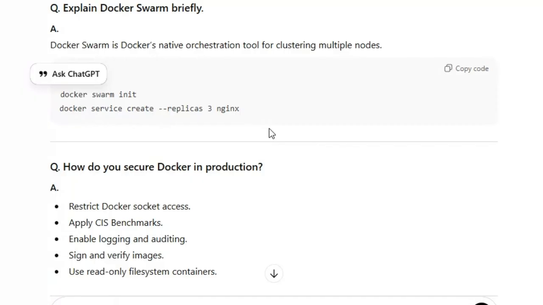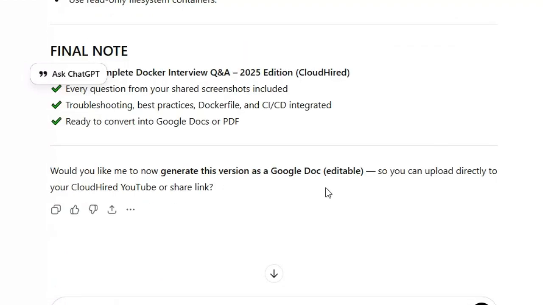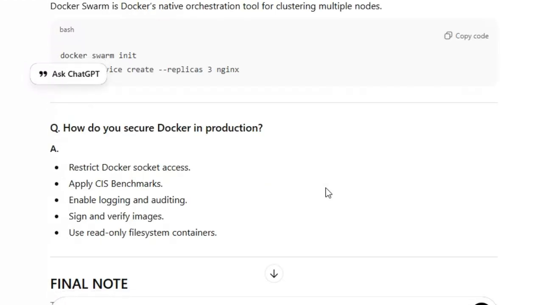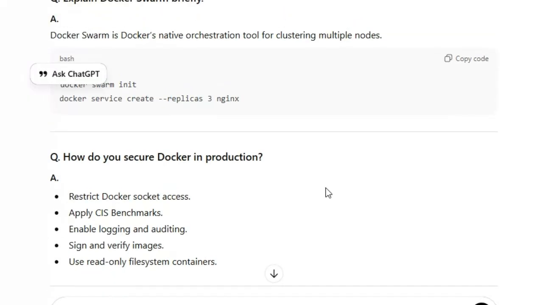How do you secure Docker in production? Restrict Docker socket access. Apply the CIS benchmark. Enable logging and auditing. Sign and verify the images. Use read-only file system containers.